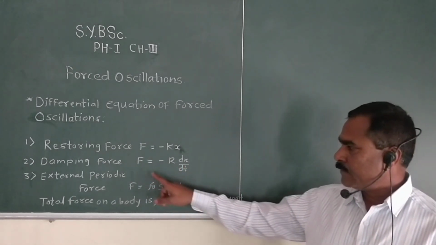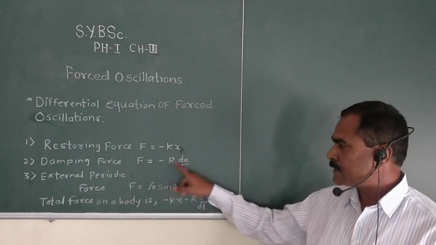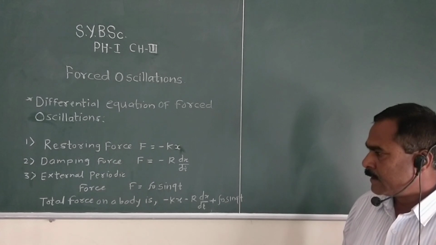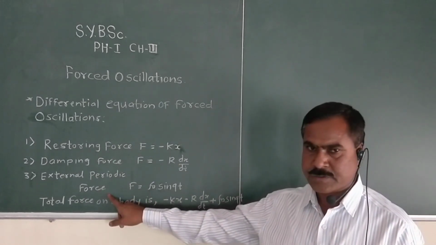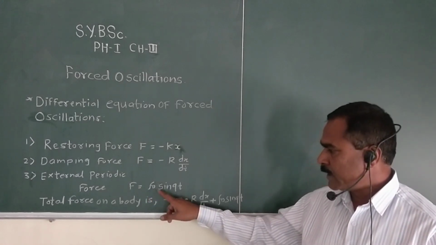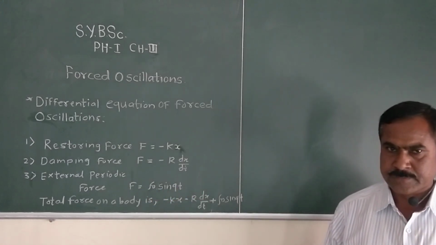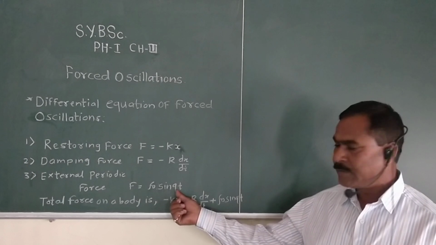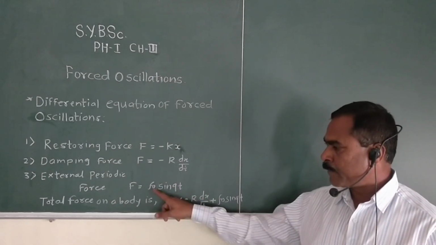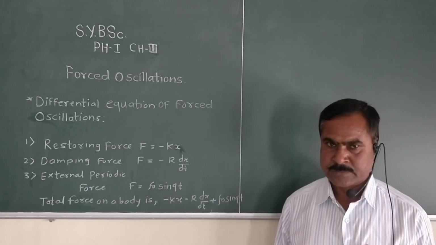And the third force we have to consider is the external periodic force, given by the equation F equal to F naught sin qt, where q is the angular frequency called the driving frequency, and F naught is the amplitude.